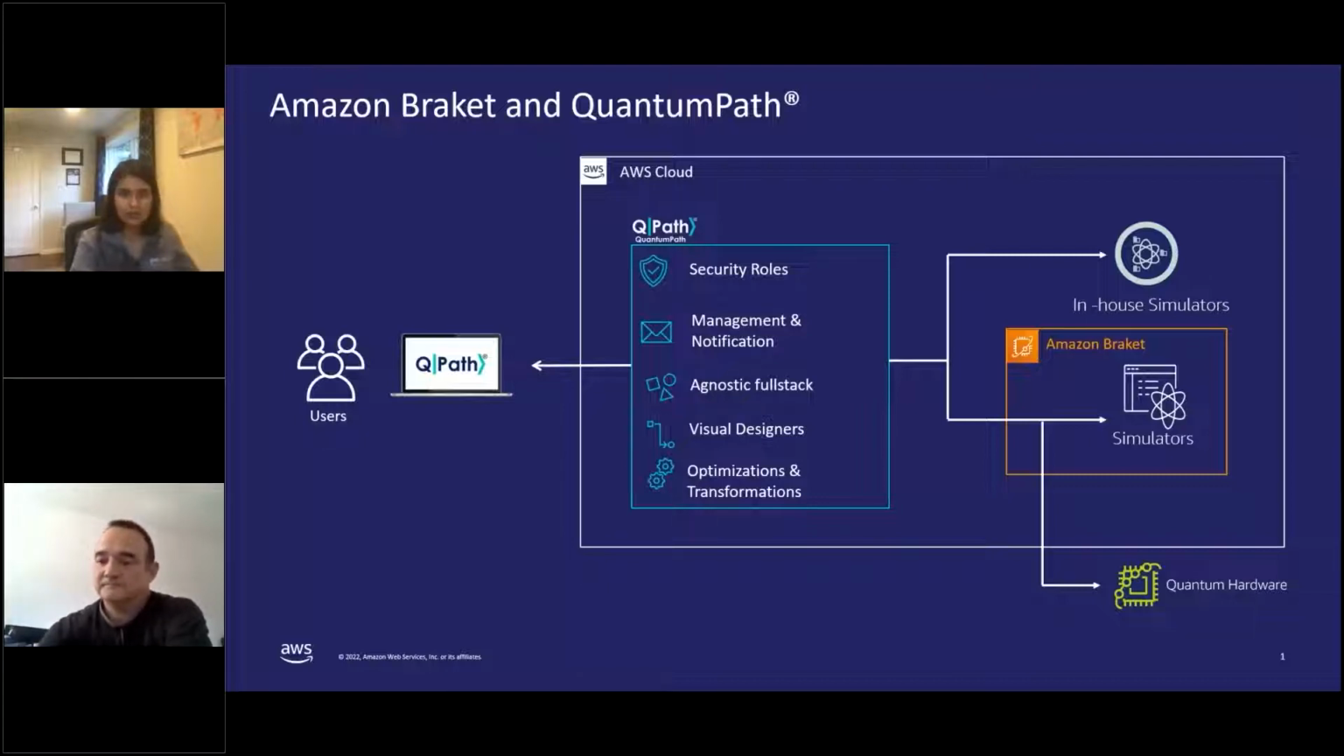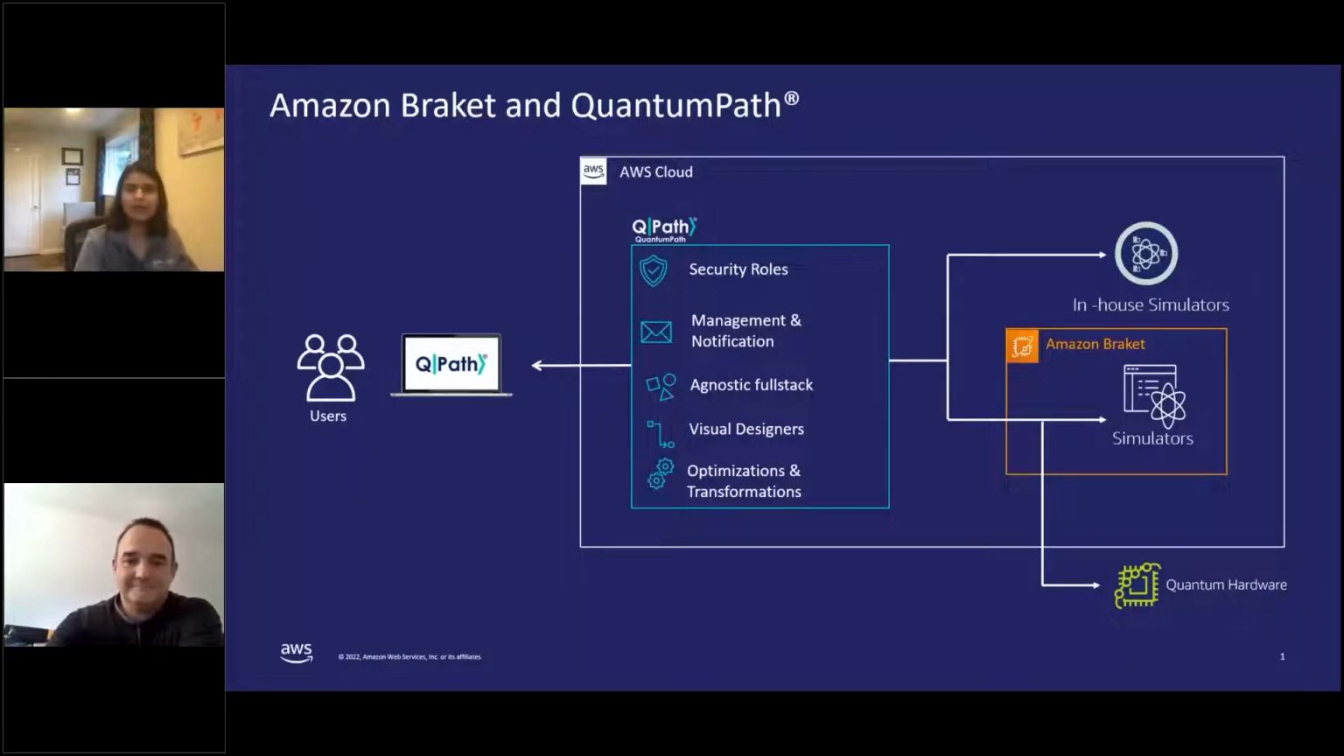demo of Quantum Path. At the heart of Quantum Path lies Amazon Braket. Amazon Braket is a fully managed quantum computing service that enables researchers and scientists to design, test, and run quantum computing algorithms. Amazon Braket provides on-demand quantum computing resources, and you pay only as you go, without any upfront commitment.